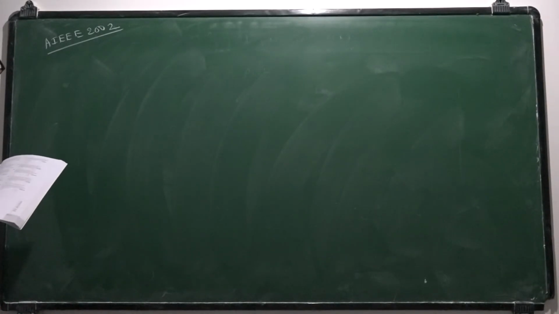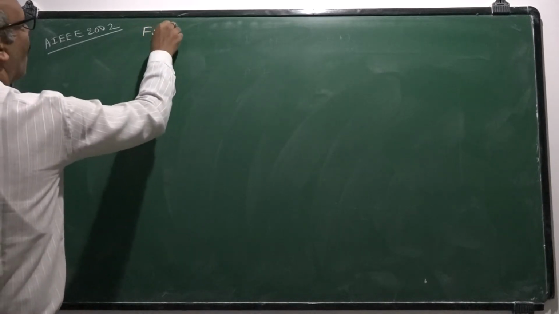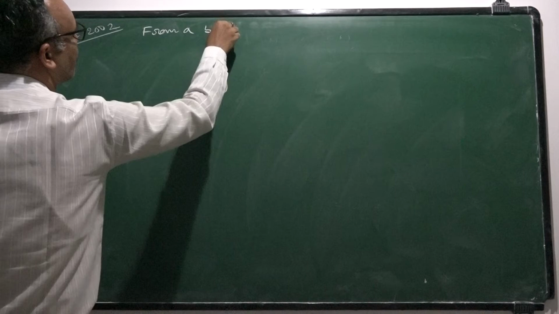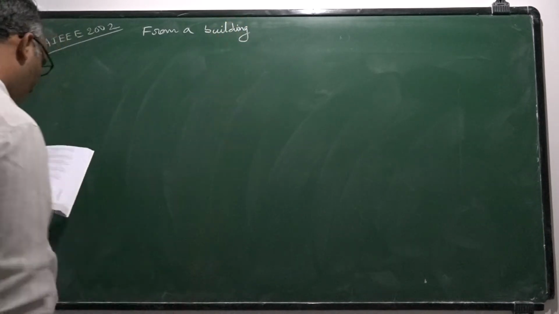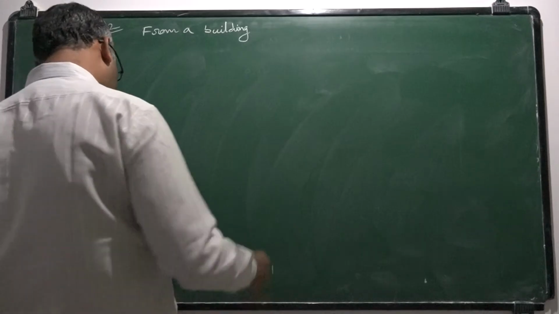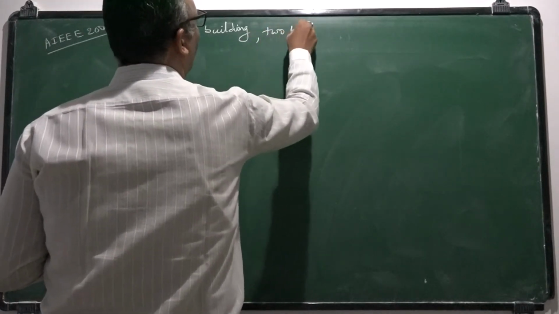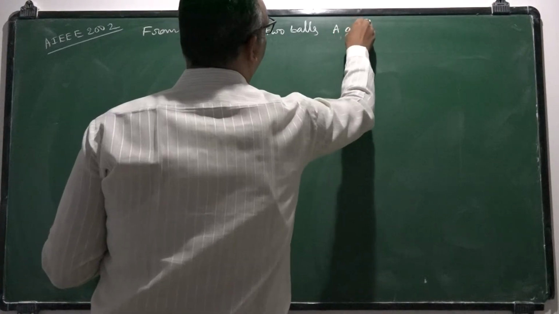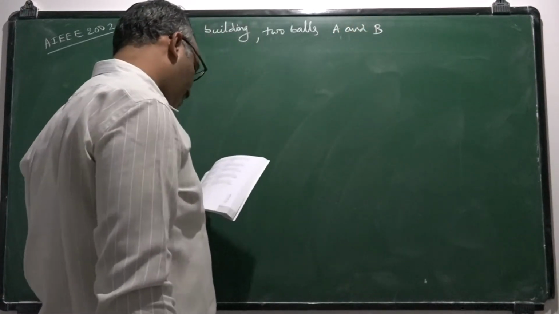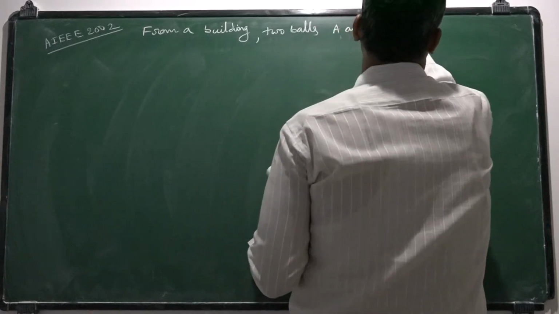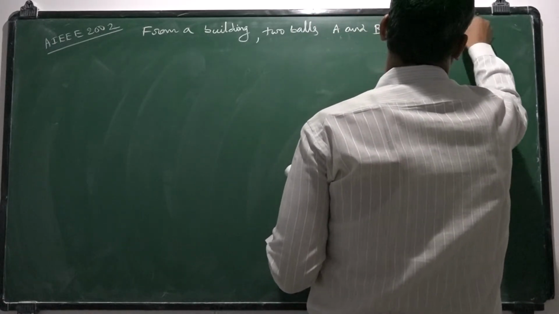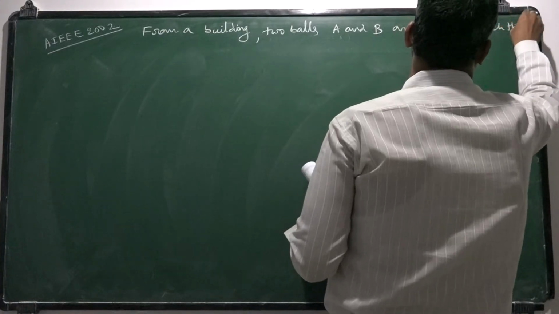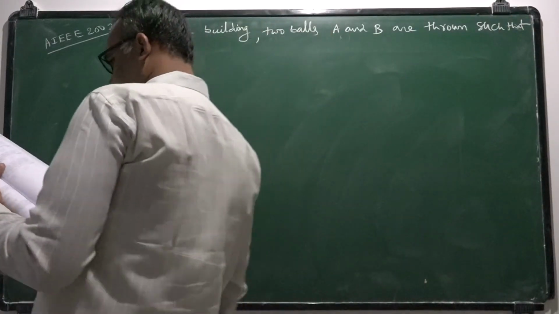One more question asked in AIEEE 2002. From a building, two balls A and B are thrown such that A is thrown upwards and B is downwards, both vertically.